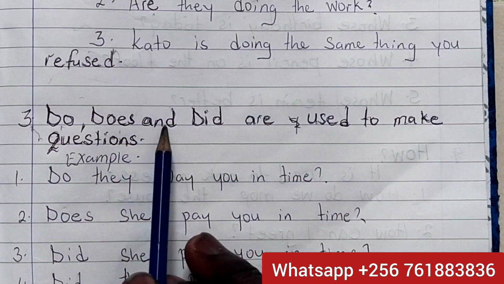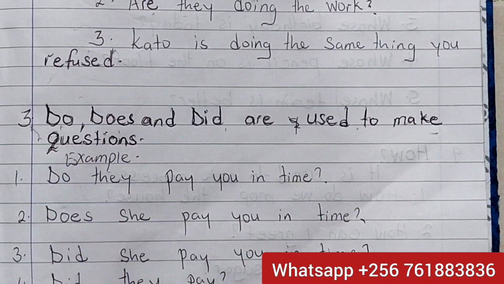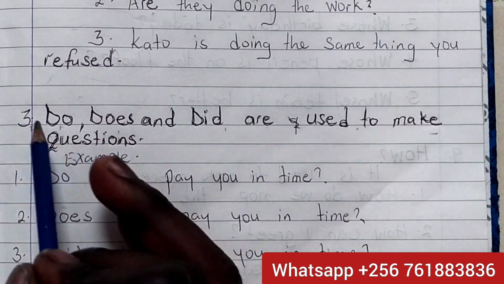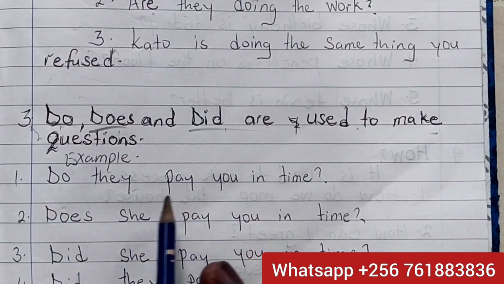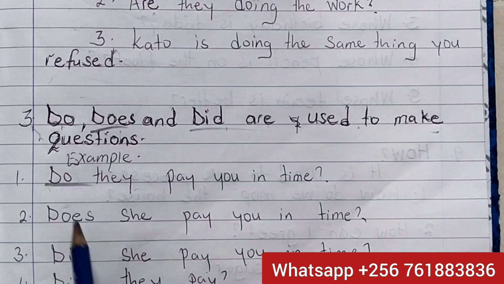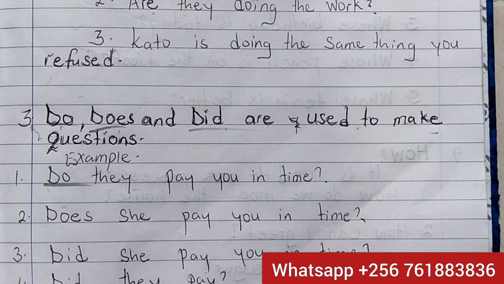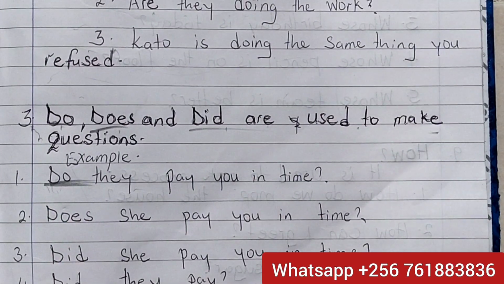Okay, number 3, another note. Do, does, and did are used to make questions. They are used to ask. You can use these ones. Do, does, did. For example, do they pay you in time? Do they pay you in time? Remember, do goes with they, we, you, and I. So, do they pay you in time?